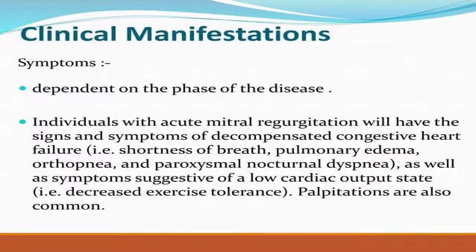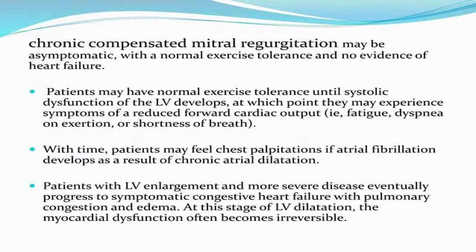So, the symptoms again depend on the phase of the disease. An individual with acute mitral regurgitation immediately becomes decompensated, with congestive cardiac failure, shortness of breath, pulmonary edema, orthopnea, PND, as well as symptoms suggestive of low cardiac output, that means the blood pressure is low, pulse is low. In chronic, as all of you know, it is a high cardiac output state. So, the pulse is high volume, the LA is dilated, and the patient usually remains asymptomatic in mild cases, and becomes symptomatic only when there is a precipitating factor.